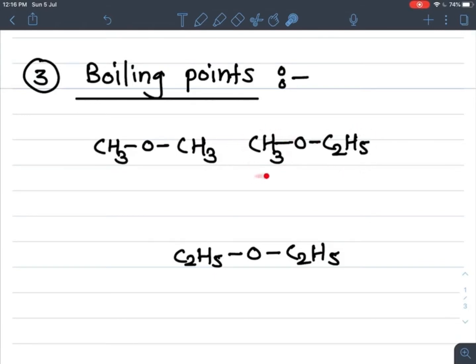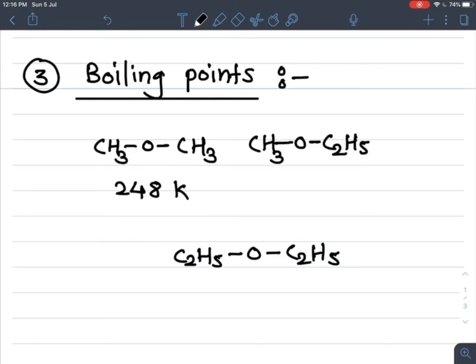See here, two methyl groups are there, so dimethyl ether. This is ethyl methyl ether, in alphabetical order ethyl comes first, so its name is ethyl methyl ether. And the third example is diethyl ether. If we see the boiling points, they increase with increase in molecular mass.